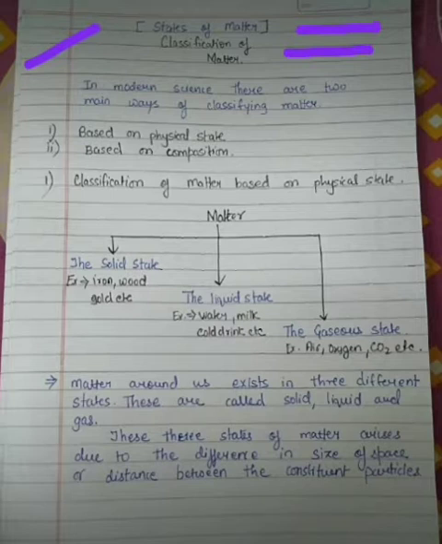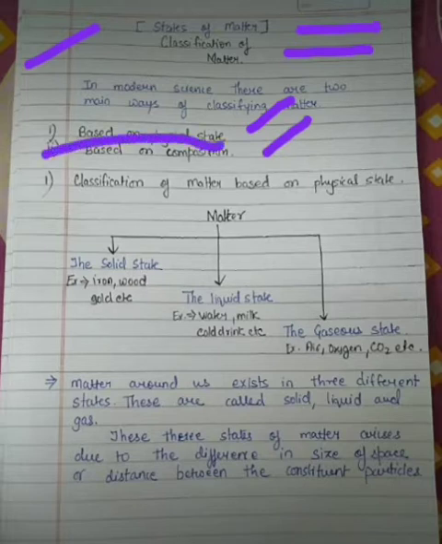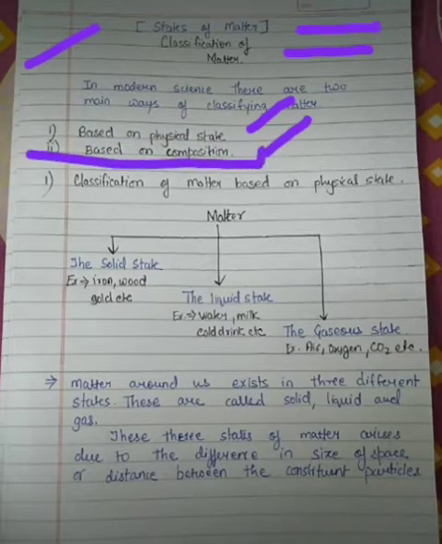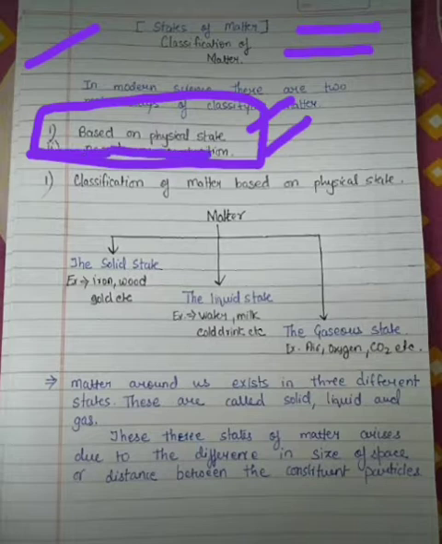The very first is based on physical state, and the second is based on composition, or you can better say chemical composition. In this chapter we have to discuss only the very first, that is, based on physical state. Okay, do you know what physical state is?